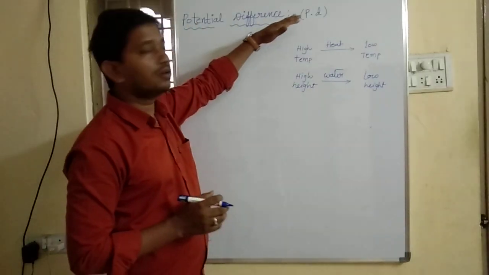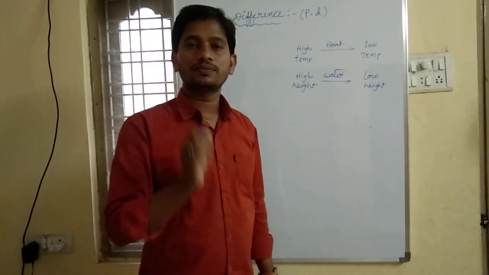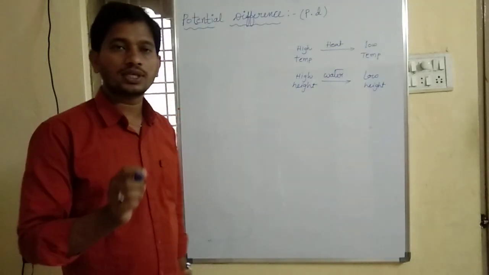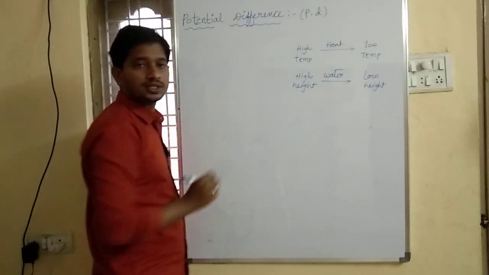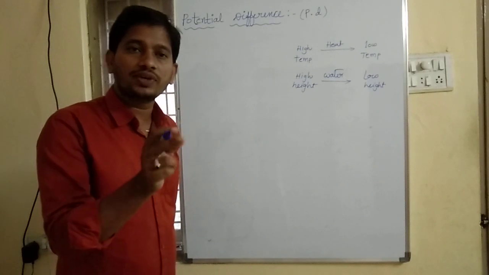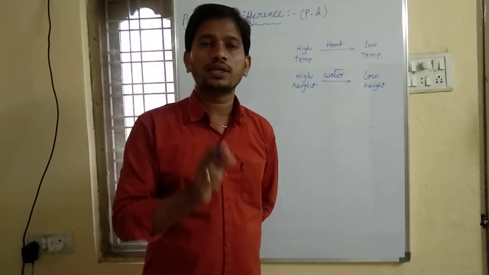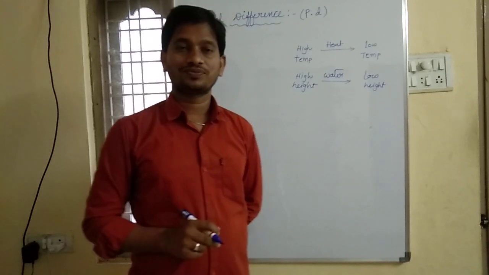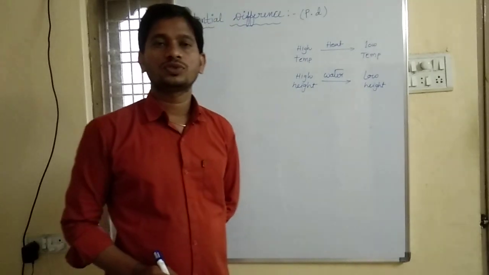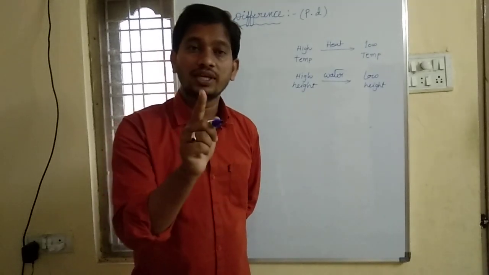So what is PD? Why do we need PD? Potential difference. For the flow of current, there should be a potential difference. Students, understood why we require potential difference? If there is a potential difference between two points of a conductor, then only current flows. If there is no potential difference, then current does not flow. So for the flow of current, potential difference is compulsory.